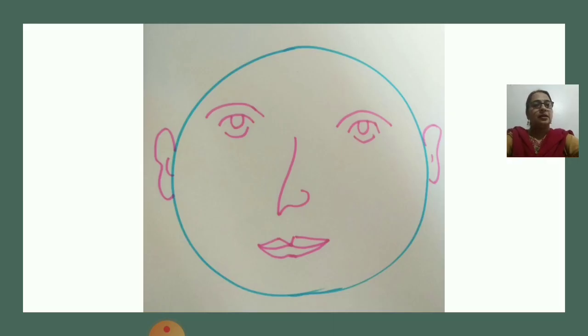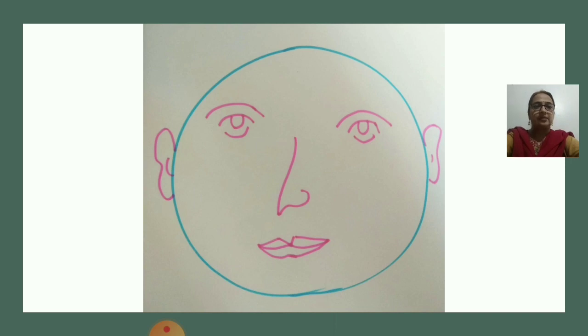Now, just have a look at this picture. Yes, it is very clear that this is the picture of a face. Why is it so? All the parts of the face which were there in the previous picture are there in this picture also. Then what is the difference? Why is this picture so much easier to understand?